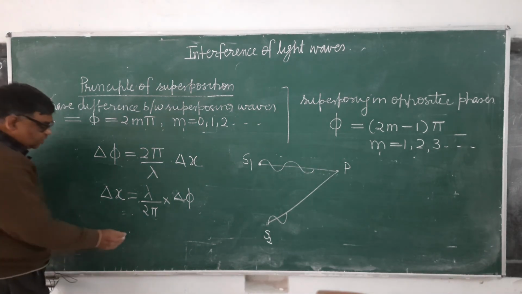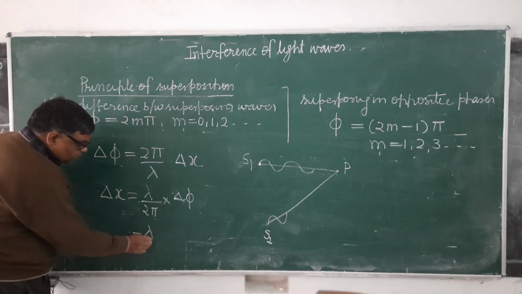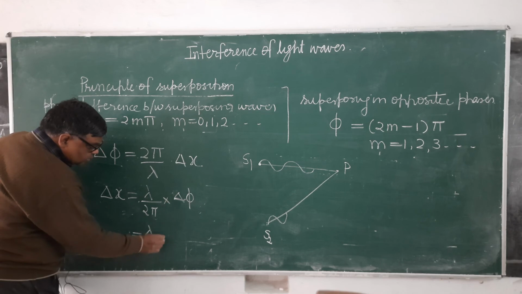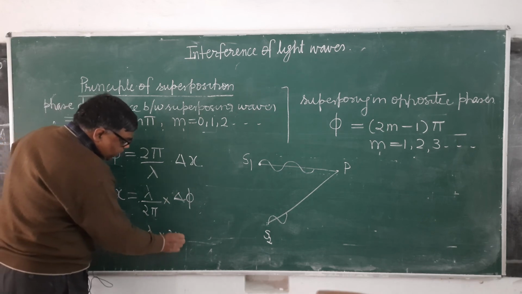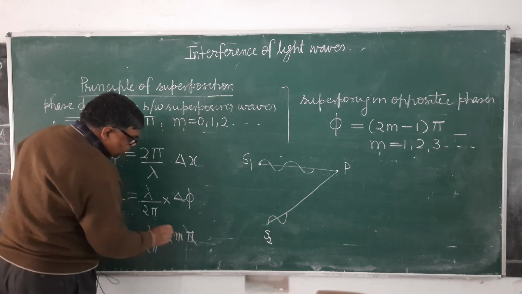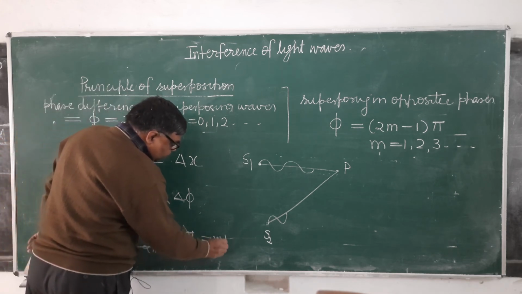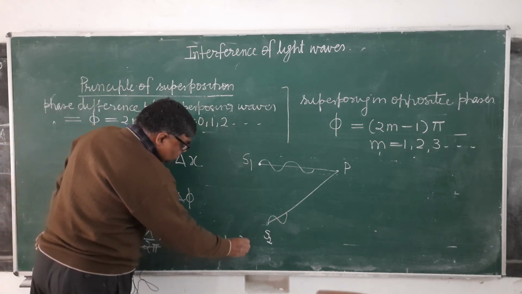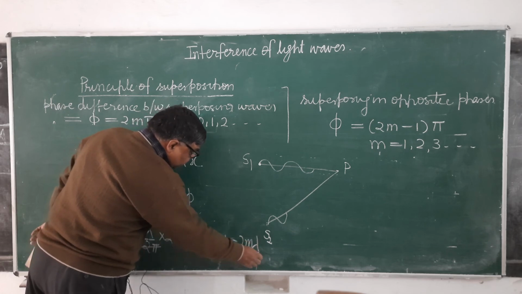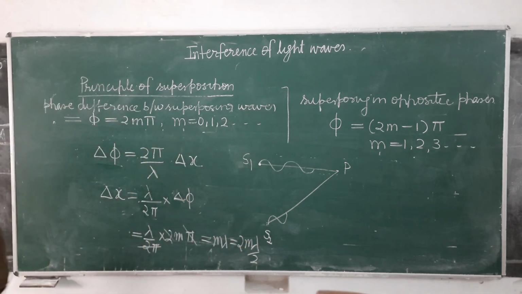When you substitute the value of delta phi, what will you get? You will get lambda upon 2 pi into 2m pi. So 2 pi will be cancelled. That is m lambda, which equals 2m lambda by 2. 2m lambda by 2 is the path difference.